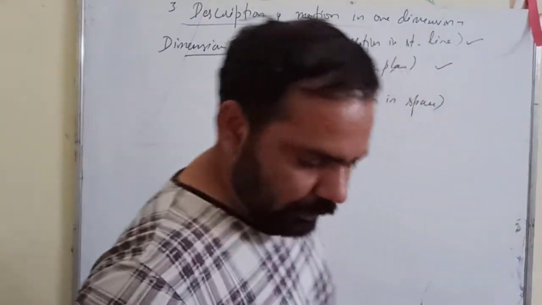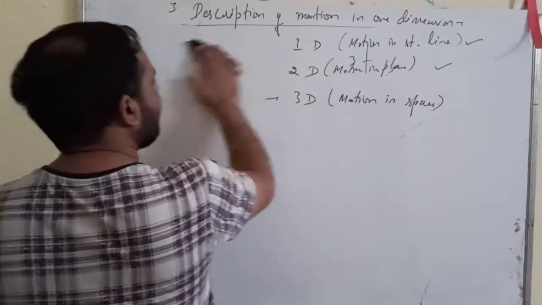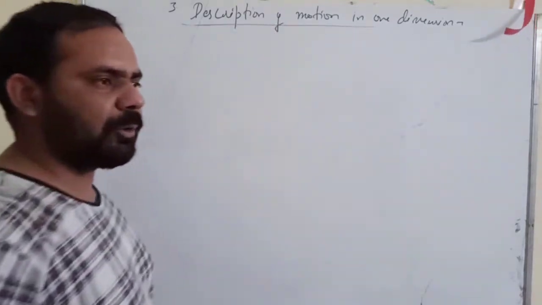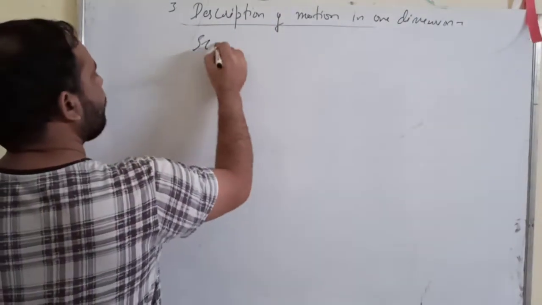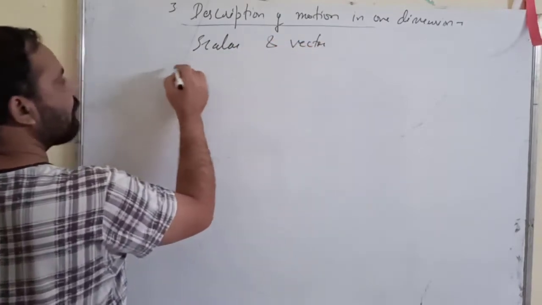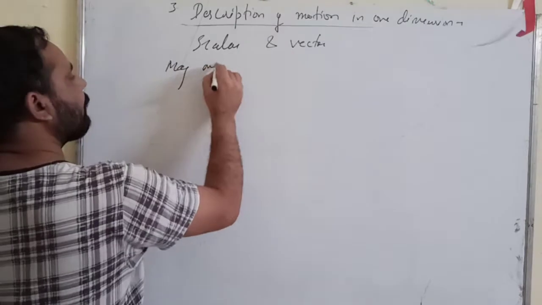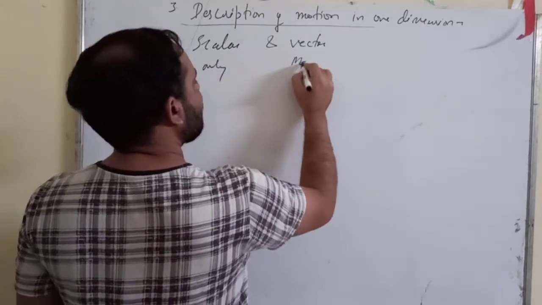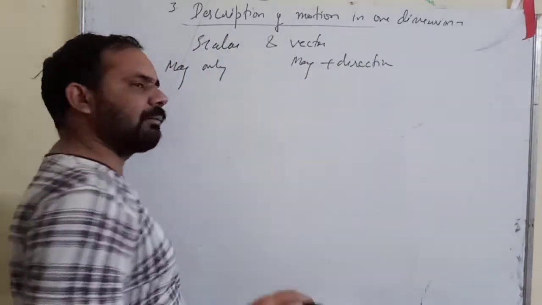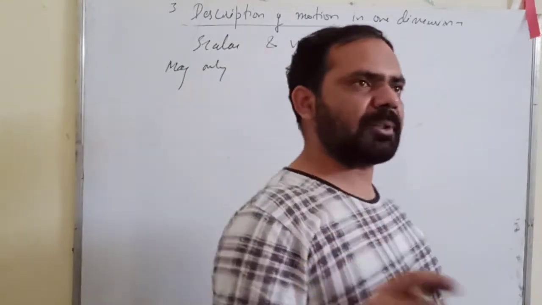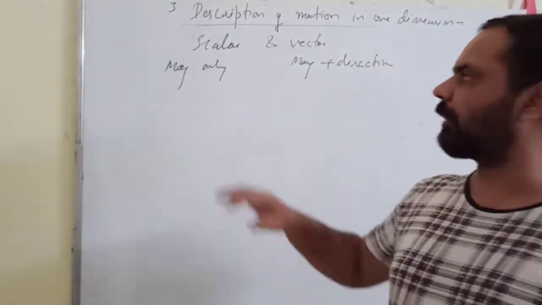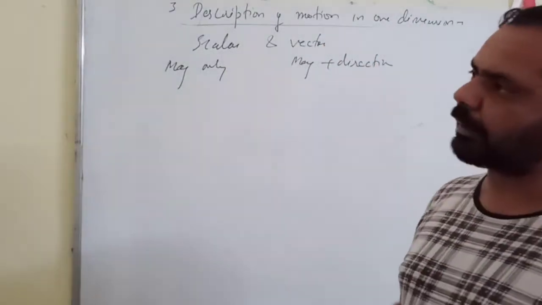Now a small discussion on scalar and vector quantities. Physical quantities are of two types, you already know that: scalar and vector. Scalars have magnitude only, and vectors have magnitude plus direction. If to express a quantity, magnitude alone is enough, then we call that quantity a scalar quantity, right?